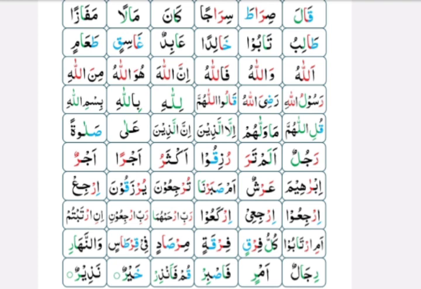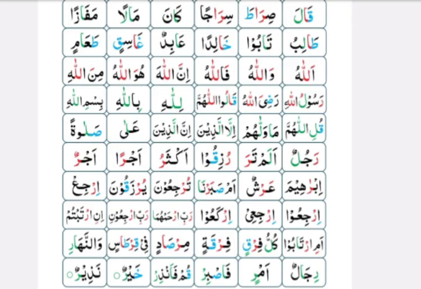Now look at the last box in line 4. The word is Bismillahi. In this word you can see Allah's name, and before the lam of Allah's name zair is coming. So you have to read the lam of Allah's name with thin tone like this, Bismillahi. Don't read it with a thick tone, that is not correct, because there is a zair before the lam of Allah's name.